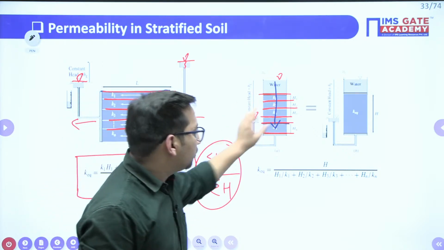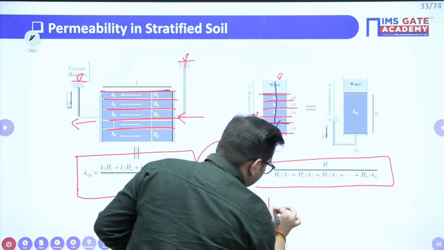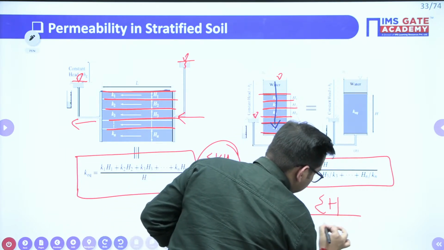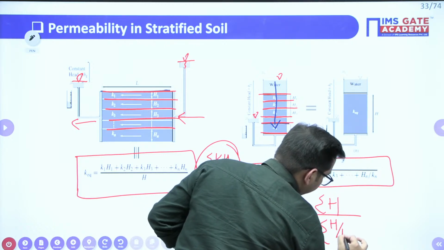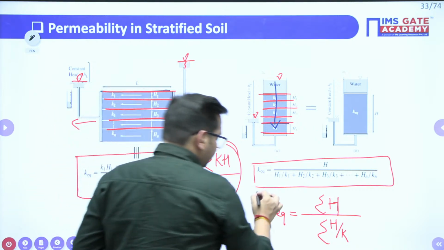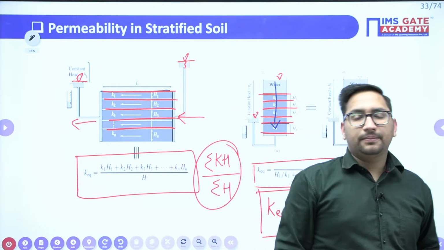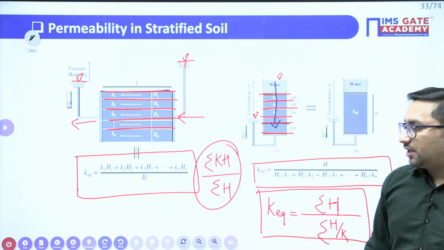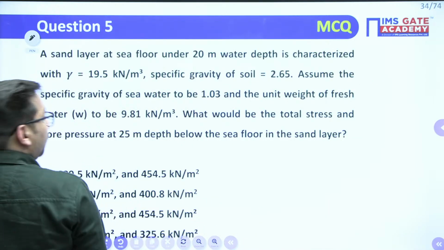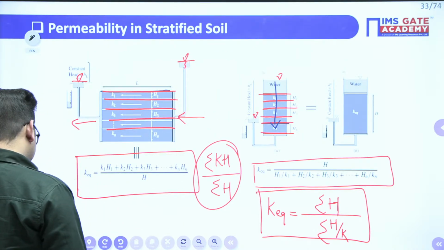If it is perpendicular to bedding planes, your K equivalent is given as summation of H upon summation of H by K. Summation of H upon summation of H by K. Clear? I hope this concept is also clear, right? Okay, next, before this particular question, I will also explain the seepage theory, right?